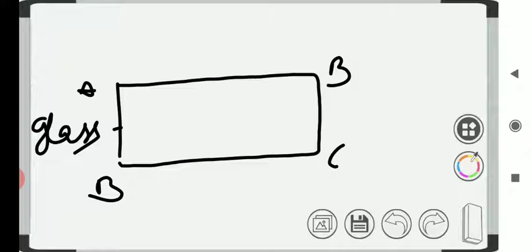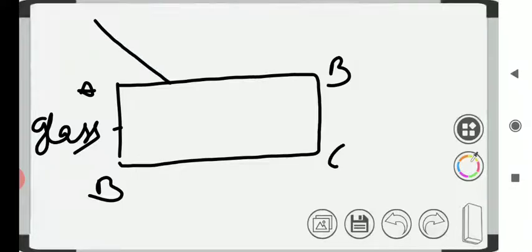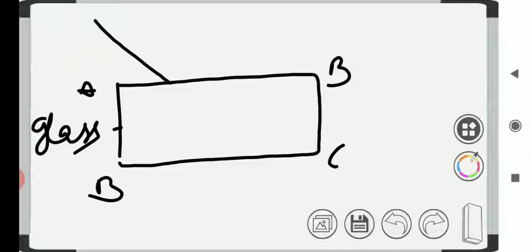Here we are taking a single colored, monochromatic ray of light. It falls on the glass slab making a certain angle with the normal at the point of incidence, and we draw a normal here.